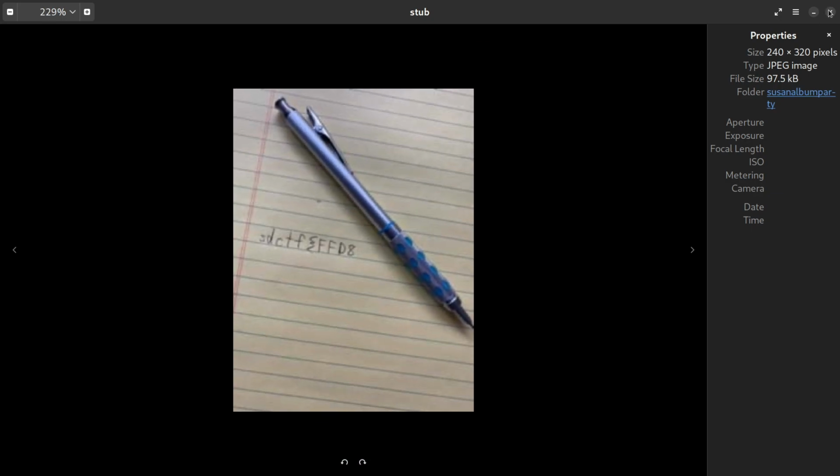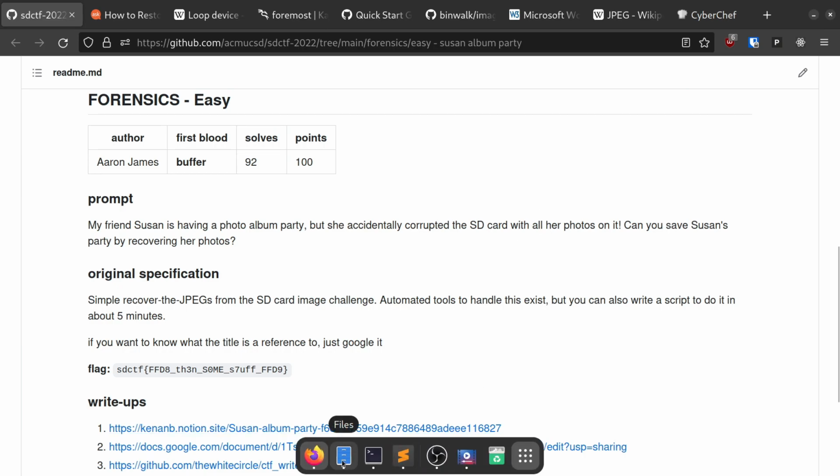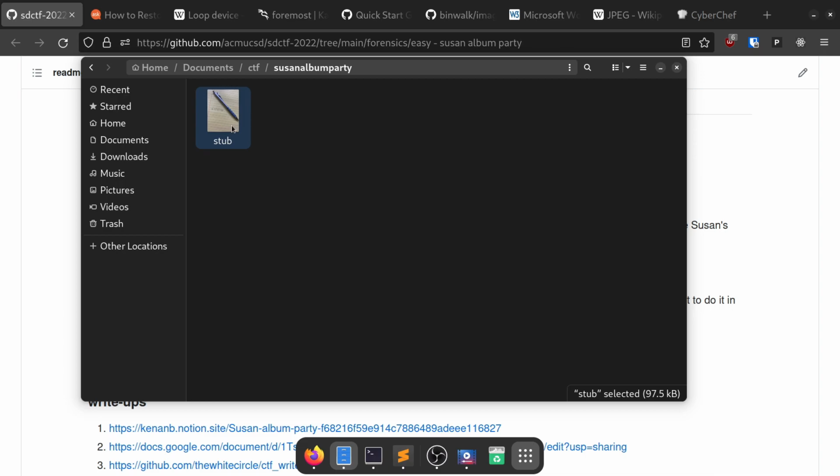The prompt did say that there were multiple photos on this SD card, so I think what we're looking at is the first JPEG on the card, but there may be more in the file after this one. Now, if we were experienced at forensics, there are probably some tools in the basic forensic toolkit that we would be immediately using in this situation. We will get to those, but first let's just pretend we have no idea where to start.